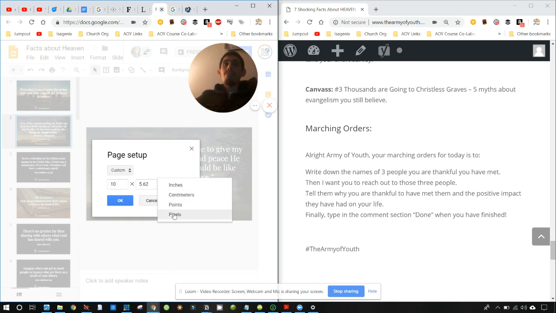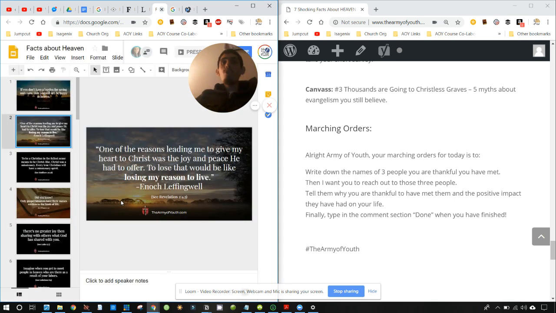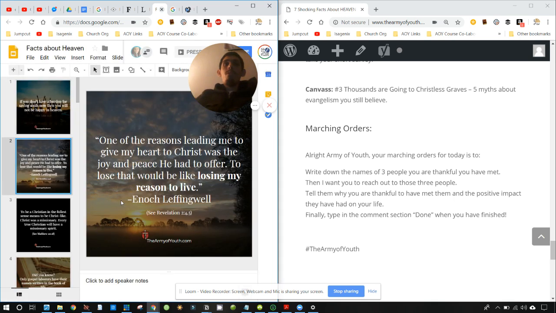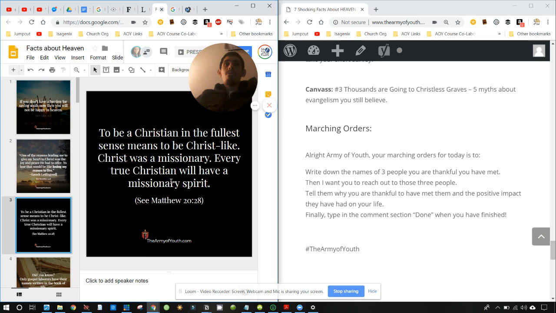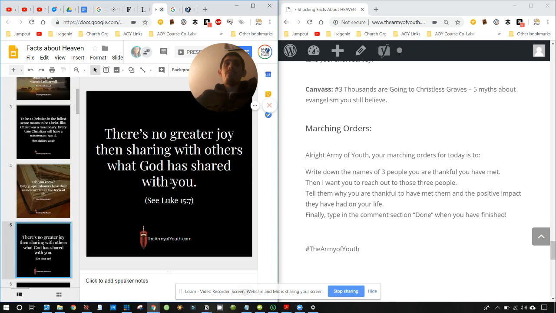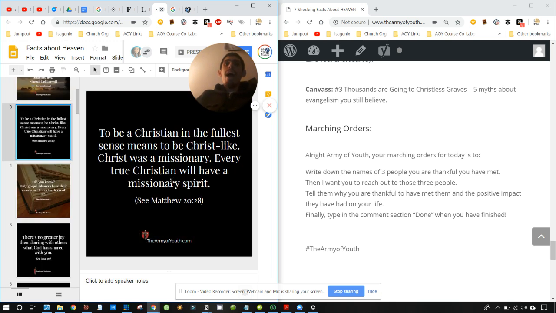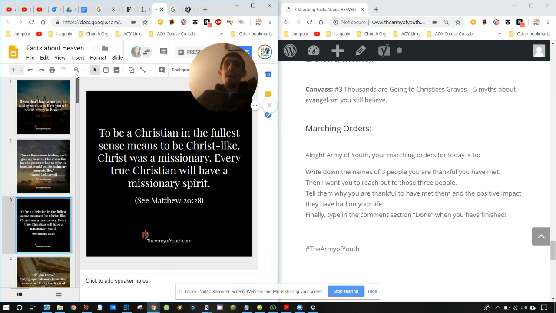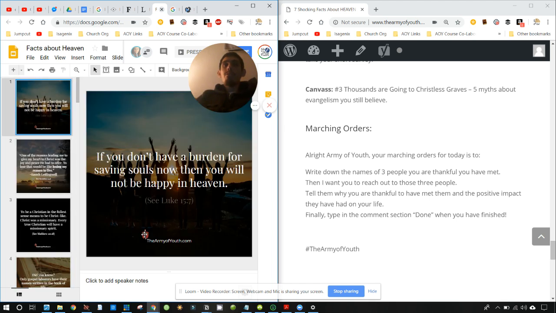You just change this down to pixels, and you want to make it square for Instagram. You go 1080 by 1080, and then boom, all of these are now shaped perfectly for Instagram. How fast was that? But we're going to have to readjust this little guy.